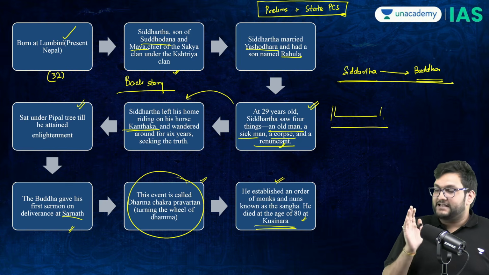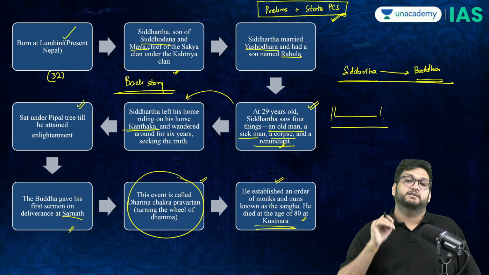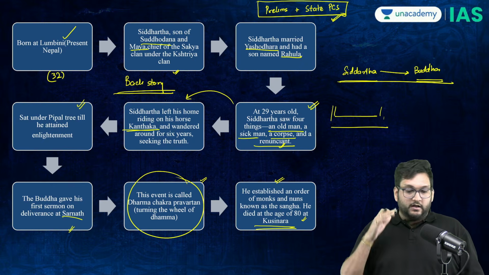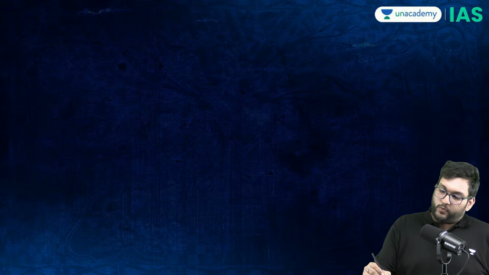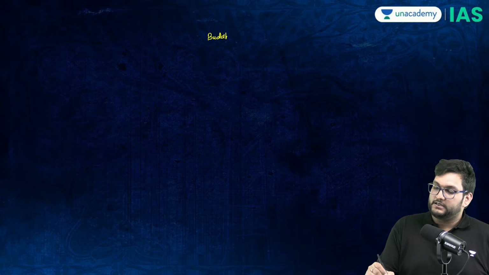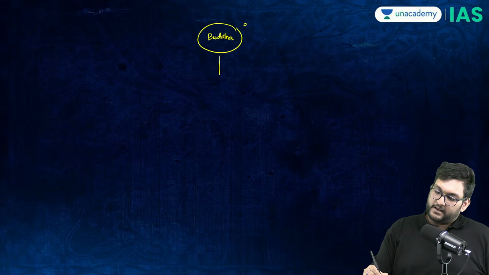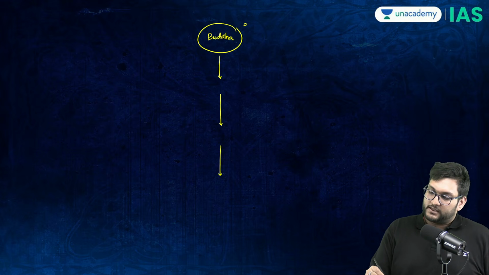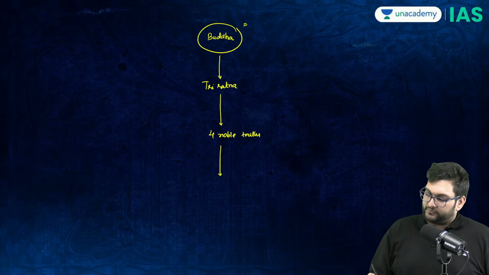Now, UPSC has not asked questions out of the backstory, but state PCS do ask questions out of the backstory. So, therefore, there's a chance you can get a question on this. Now, once that is done, there are three aspects here. When Buddha gets enlightened, Dharma Chakra Parivartana has happened, the wheel of Dharma has turned. Now, there are three things which will emerge out of it. One is called the Three Ratans, the Four Noble Truths, and the Eightfold Path.